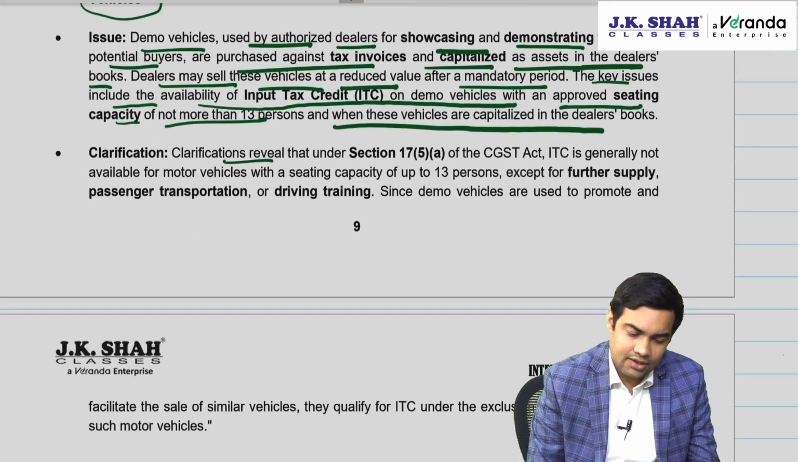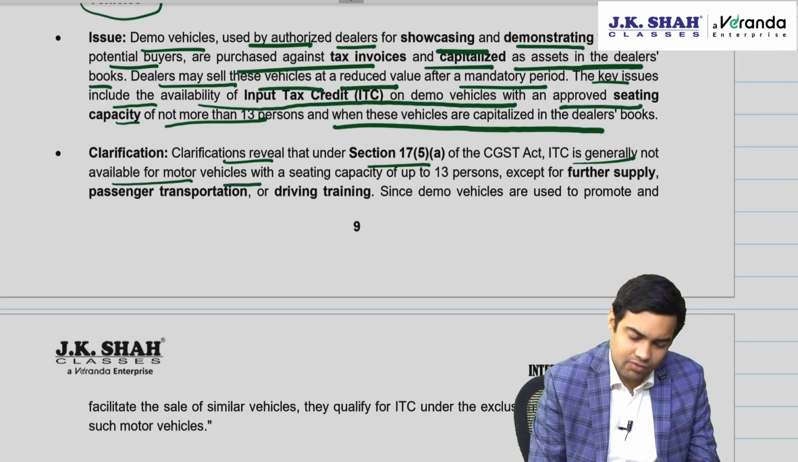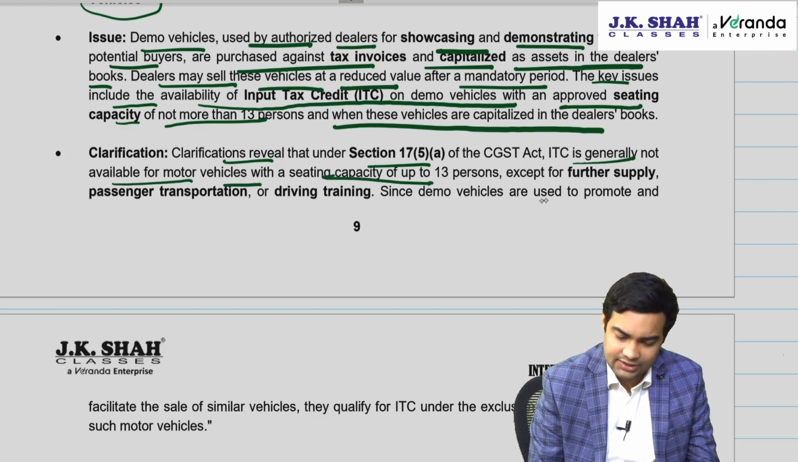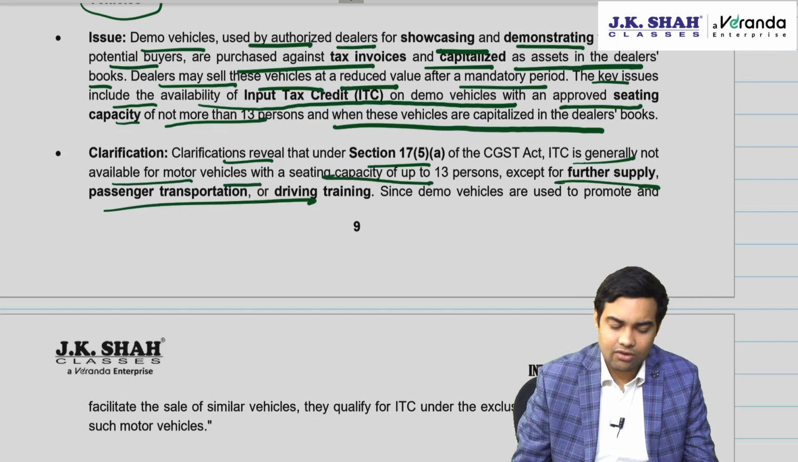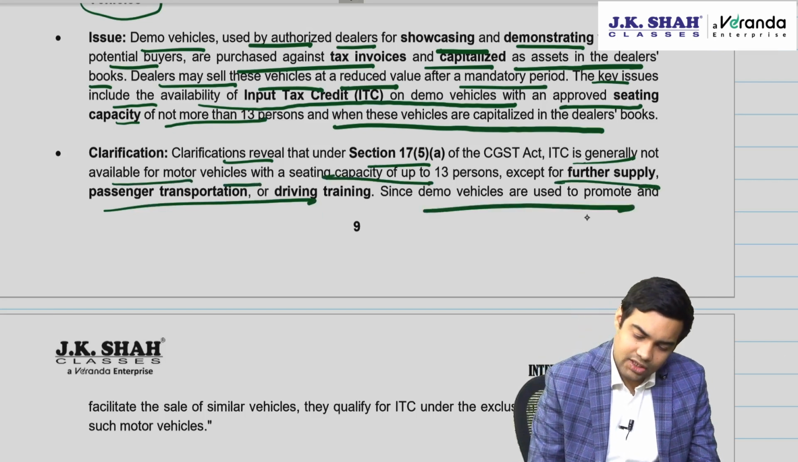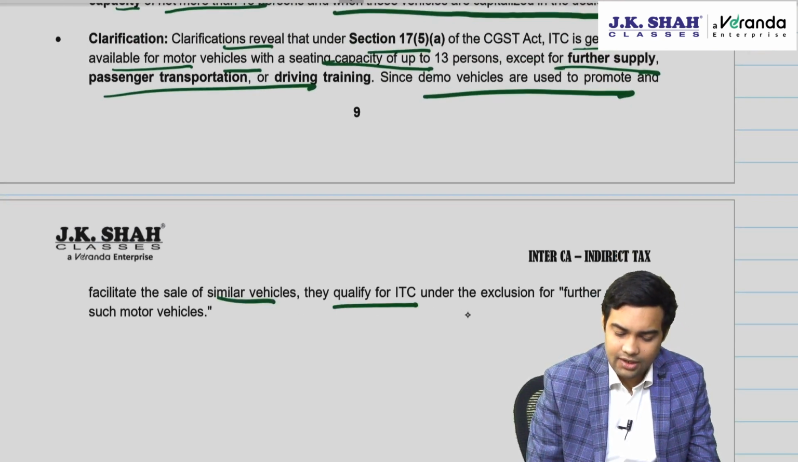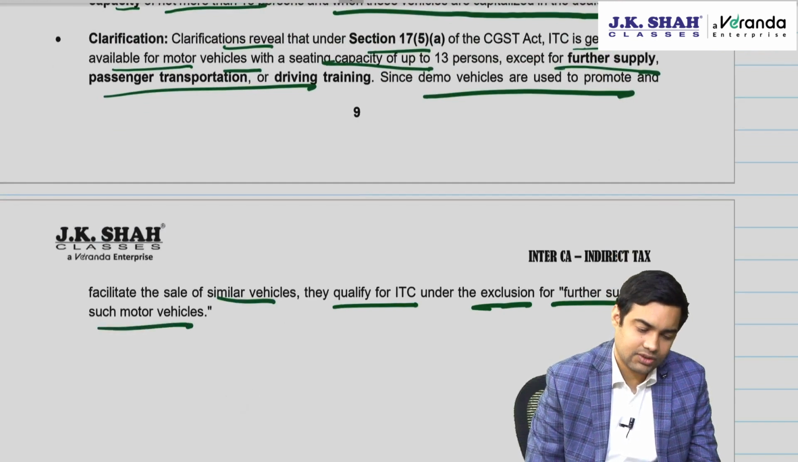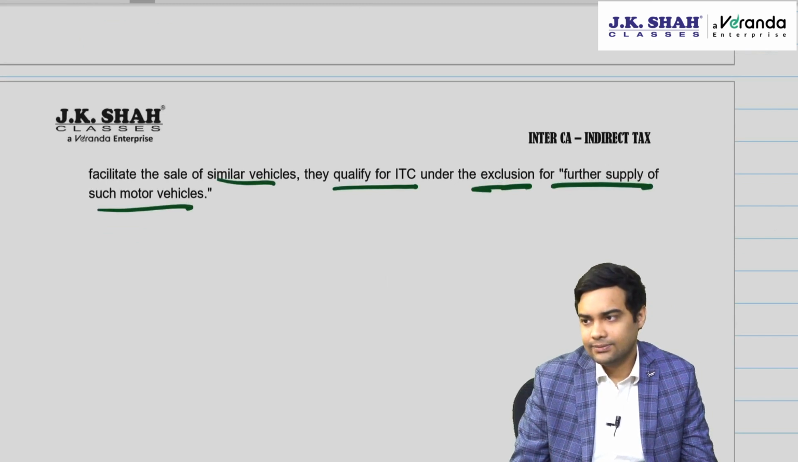Clarification. Section 17(5)(a): ITC is generally not available for motor vehicles with up to 13 passenger capacity, except when it is used for further supply, passenger transport or driving training. Since demo vehicles are used to promote and facilitate sale of such vehicles, they qualify for ITC under the exception for further supply of such motor vehicles. Clear with this? Yes. Okay.